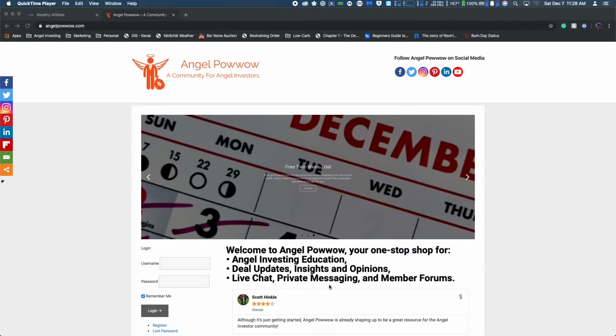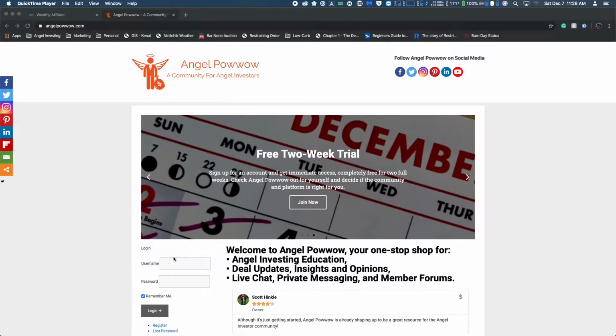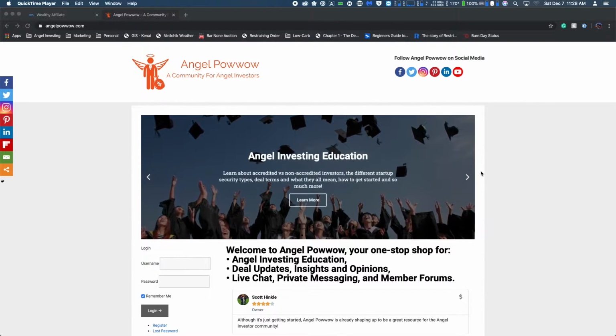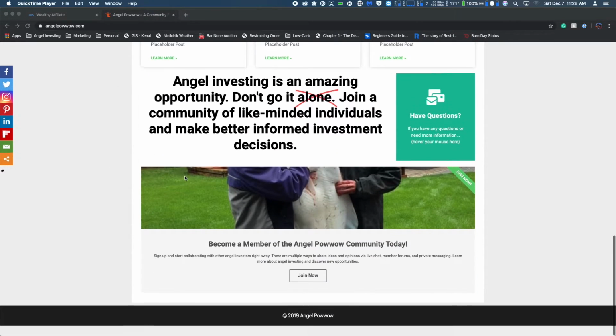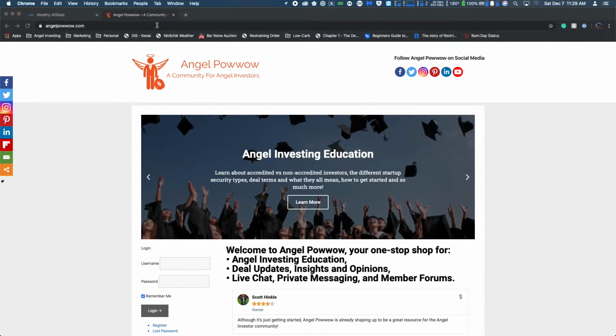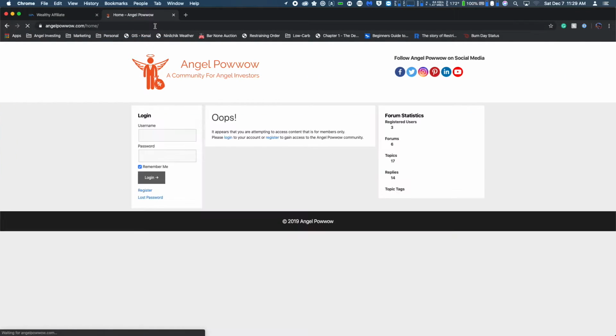This page is really just a little bit of an information page, and you can see that I'm currently logged out. One way to tell if you're logged out is there's not going to be any menu bar, there will not be any sidebars, and there will not be a footer, right? So if you notice, even if you go to what I call the home page, which is the main page once you log in as a member, you'll see that there's just these two sidebars which show very limited information, a login screen, no menu, no footer, and an oops, you need to either register or log in alert.